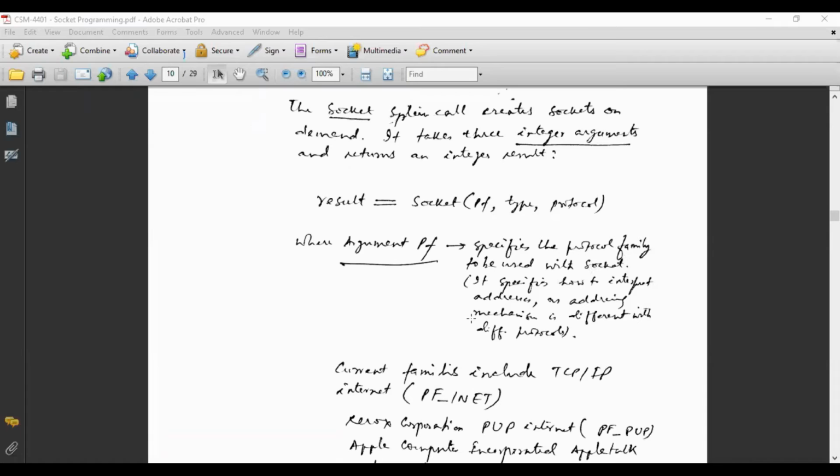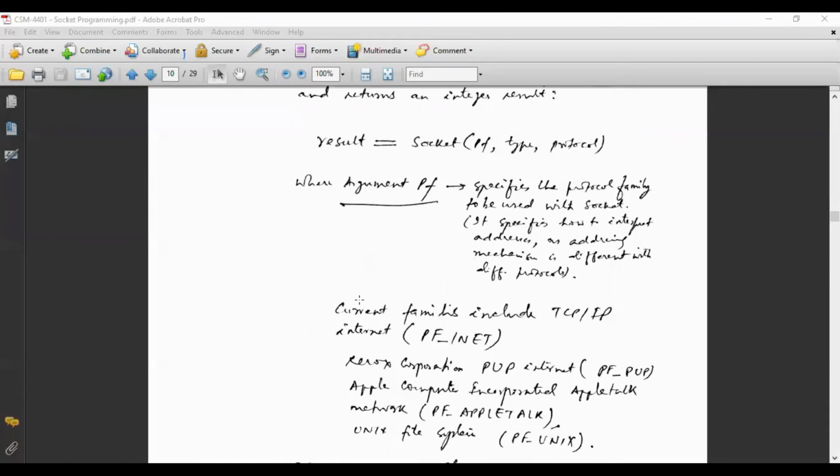If you are using TCP/IP, a 32-bit address is there. If you are using PUP from Xerox Corporation, they have a 64-bit address. So you will have to tell the socket what kind of protocol family you are using, so that accordingly it will interpret the address field and IP address.